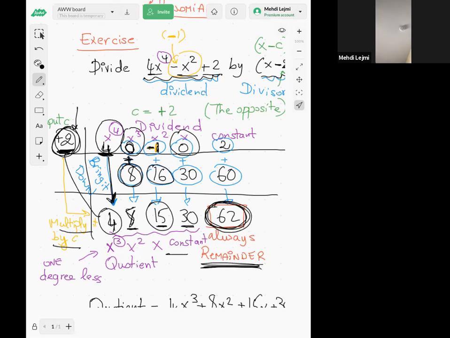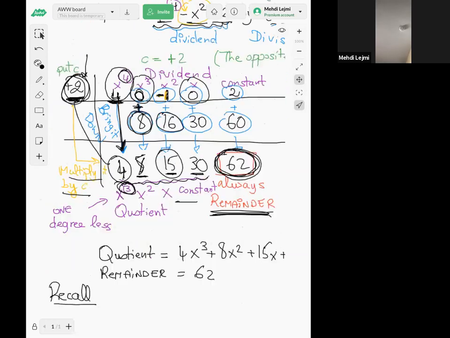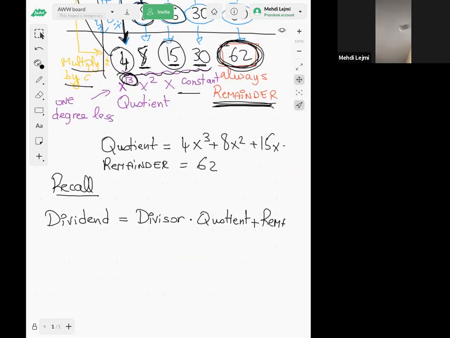Then the rest here will be your quotient, and it's always 1 degree less than the dividend. The dividend is x fourth, the degree is 4, so here you start with power 3. It's always 1 degree less, right? Well, we're going to do more examples, so don't worry.